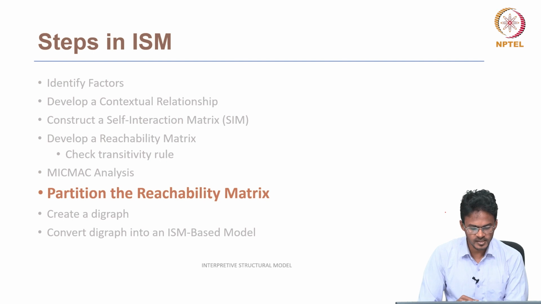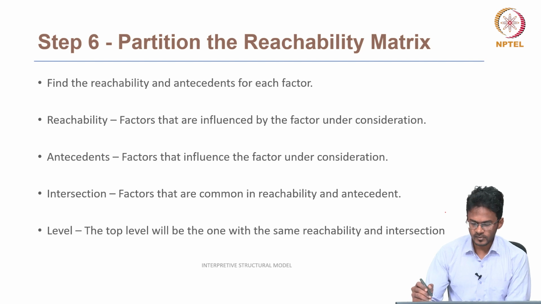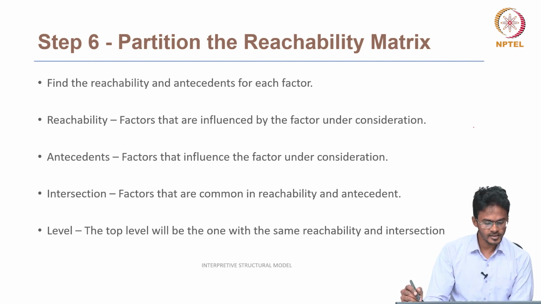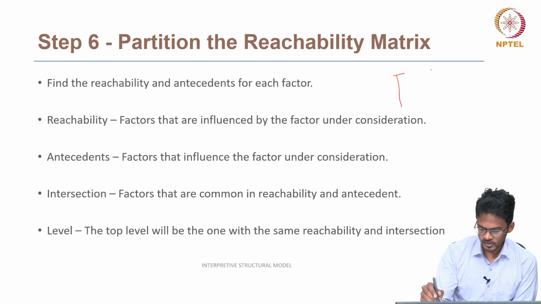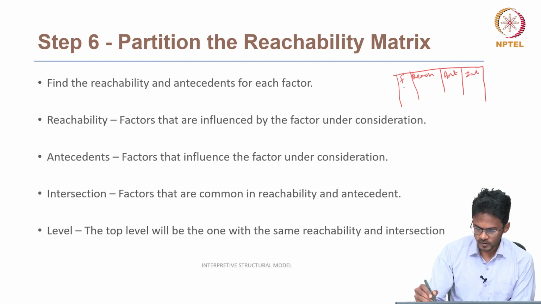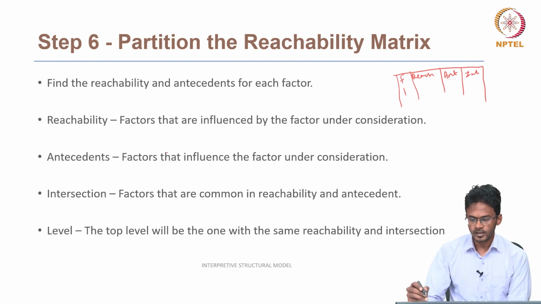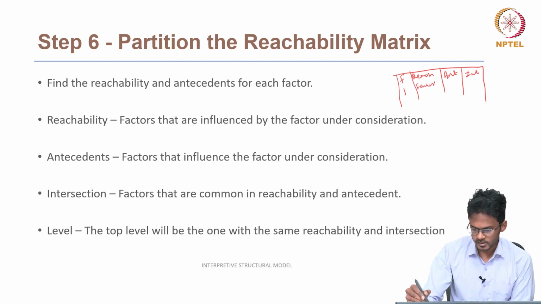The next step is partitioning the reachability matrix. While partitioning the reachability matrix, we have to find the reachability and antecedents of all the factors, and then we have to find the level of each factor. So we will construct a table like this. The first column will be factors, and then reachability, then antecedents, and then intersection. For the first factor, we have to check which factors are influenced by the factor under consideration.